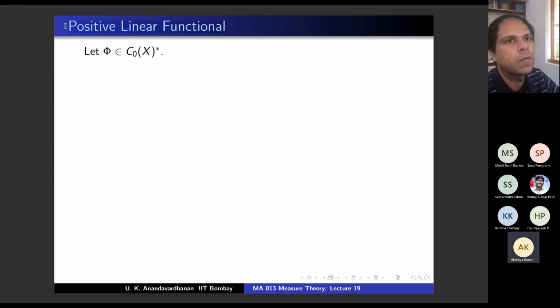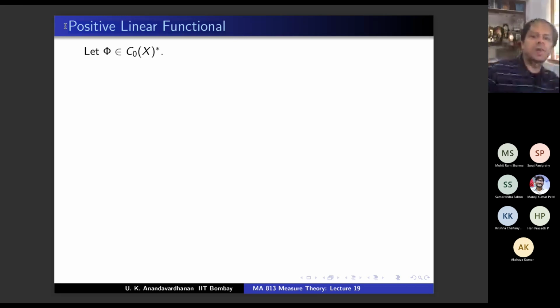Yes, because I want the measure to be a complex number. If g is in L1, then integral g d mu is finite. Mod g is in L1, so integral g d mu will be a complex number, because it's absolutely convergent. So that is the technique that we are going to use.